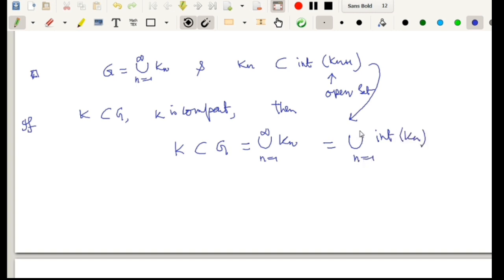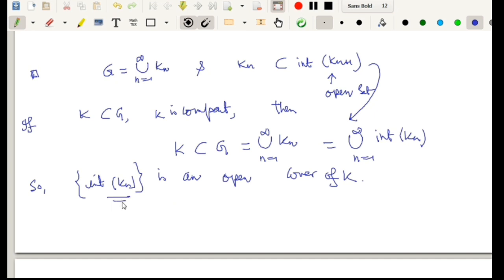So the interiors of Kn form an open cover of K. Since K is compact, this open cover has a finite subcover.